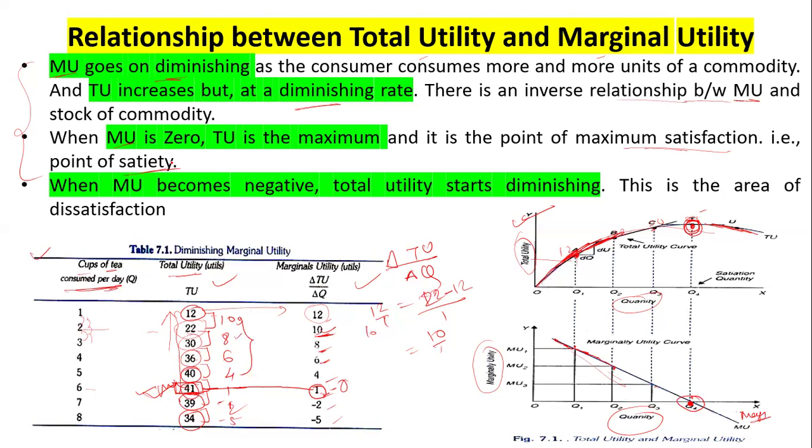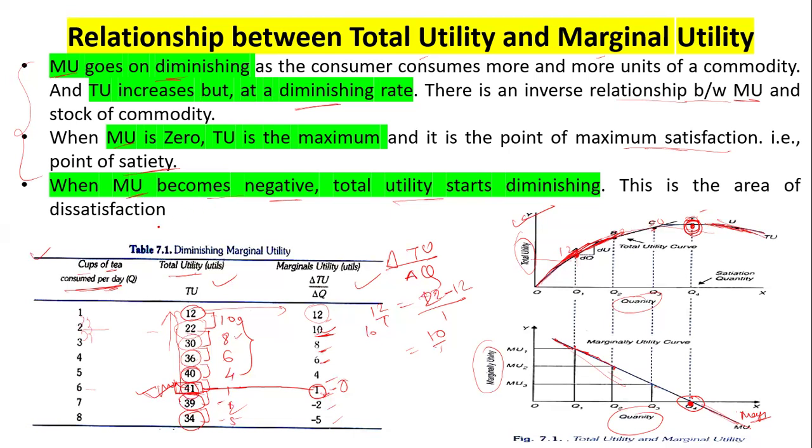That is the point where you need to stop eating gulab jamun. If you eat more, then you are testing your utility again. So eat more gulab jamun. What happens next? Let's see. The marginal utility becomes negative over here, and the total utility starts diminishing.